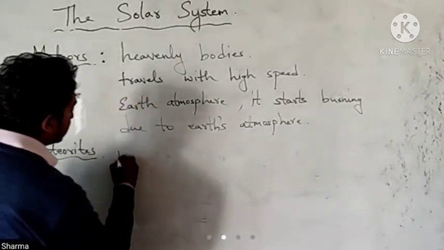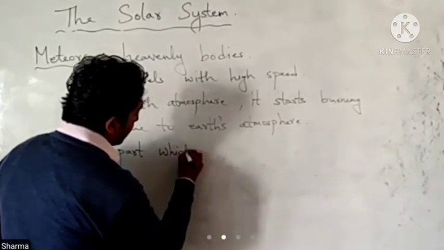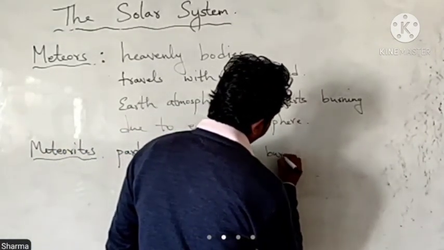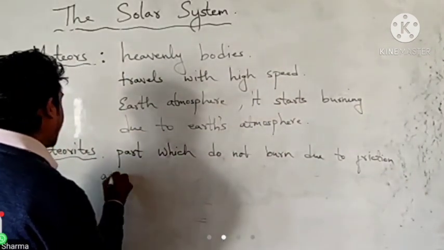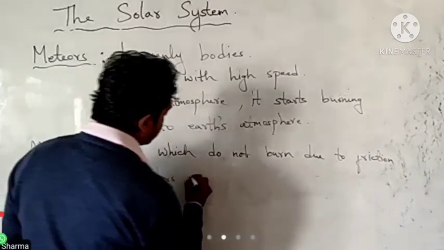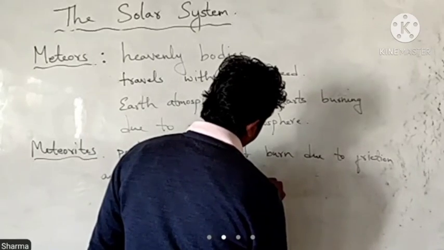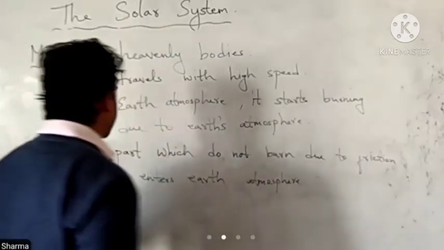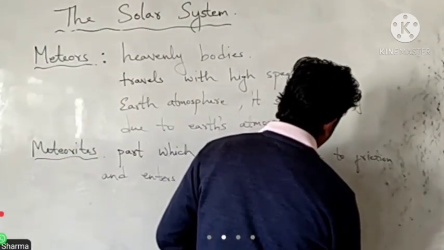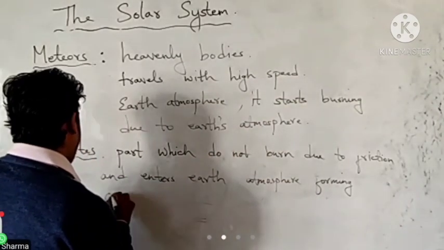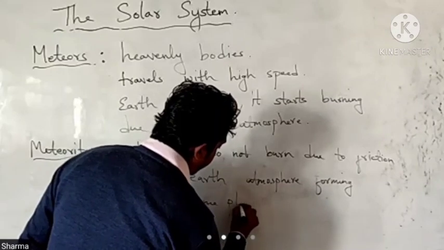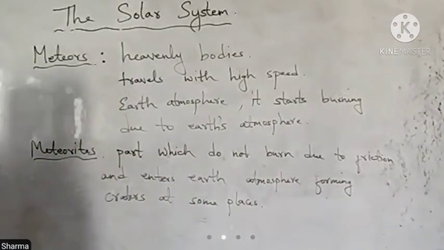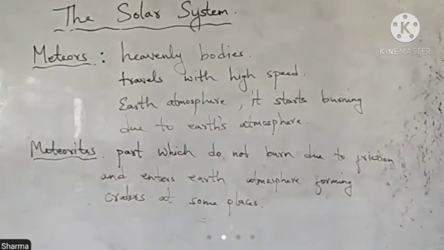That means the particles which do not burn due to friction and enter the Earth's atmosphere are termed as meteoroids, and they also form craters at some places. So they also form some craters.